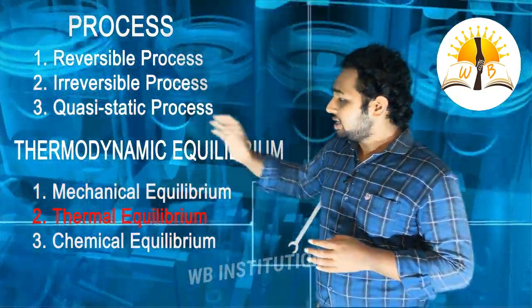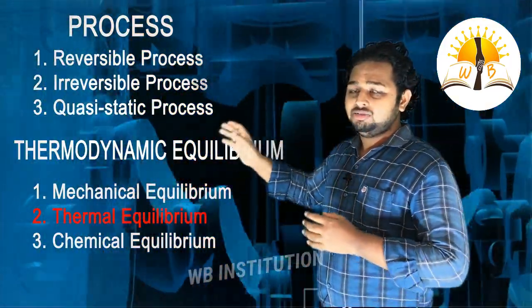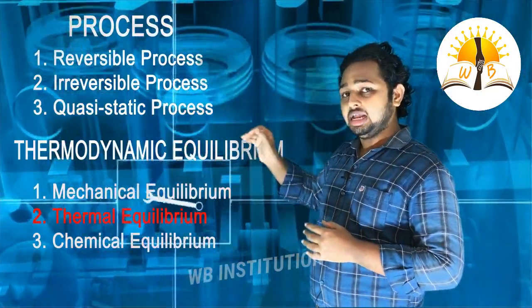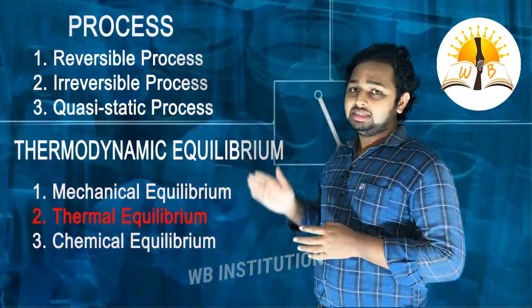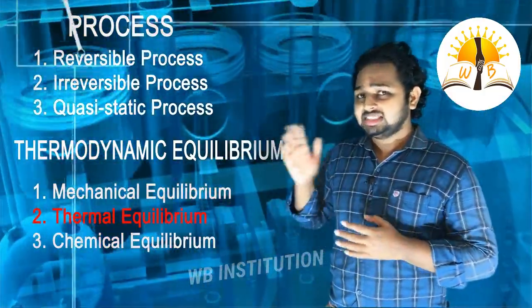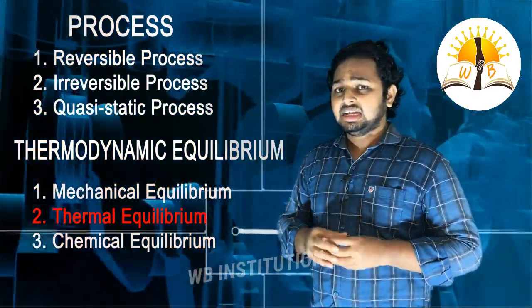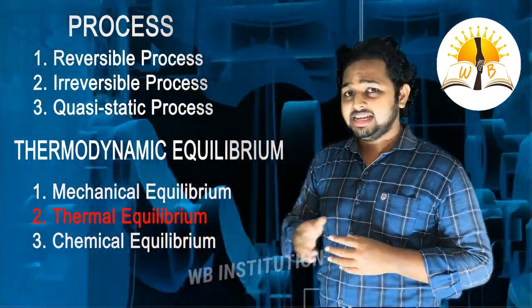And coming to thermal equilibrium, when the temperature of the system and surroundings are in equilibrium condition, then the system is said to be in thermal equilibrium. For example, if we take a bottle of water from the refrigerator, consider a temperature of around 5 degrees centigrade.